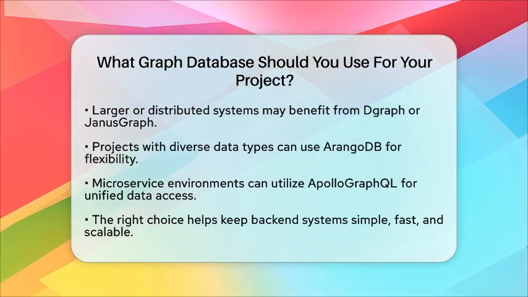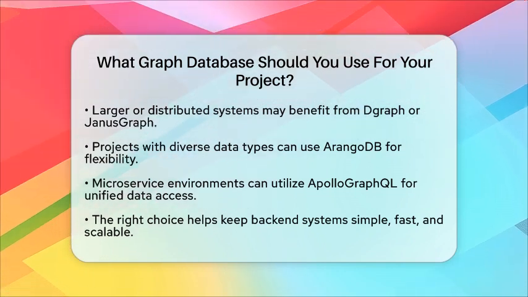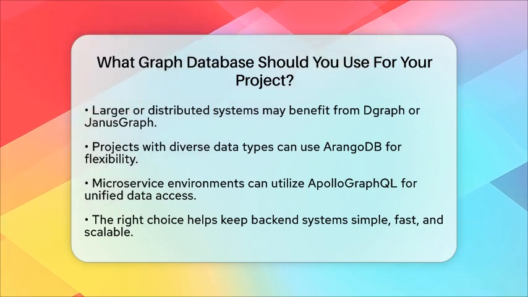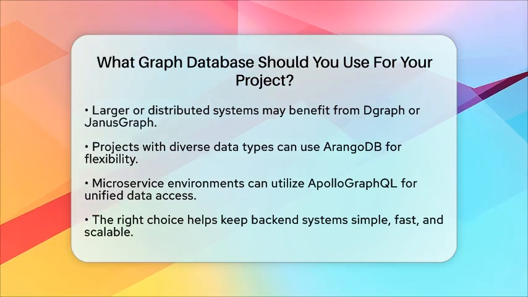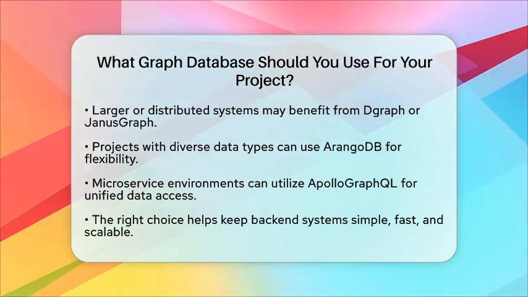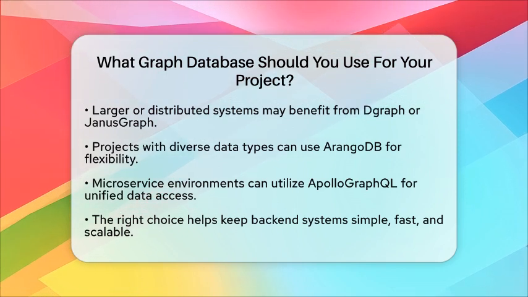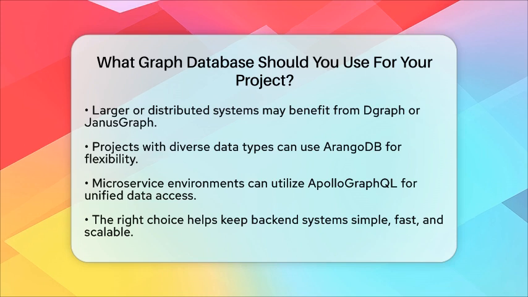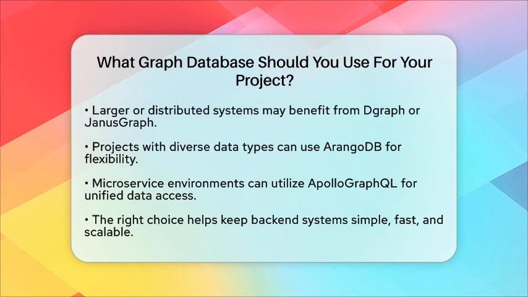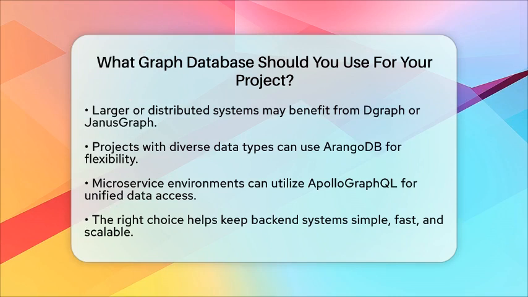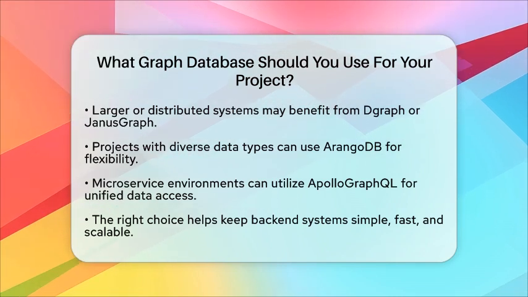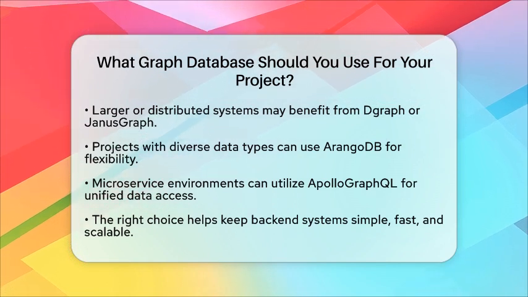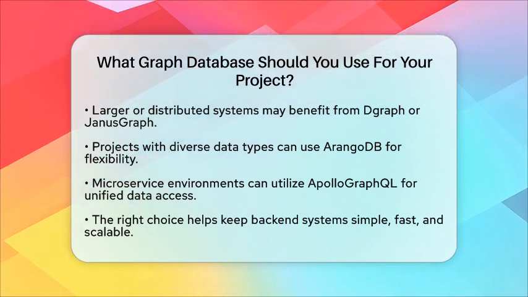When choosing a graph database, consider your data size, complexity, query language preference, and operational skills. If you want something straightforward and easy to start with, Neo4j or Memgraph are great options. For larger, distributed systems, Dgraph or Janus Graph fit well. If your project combines different data types, ArangoDB offers a flexible solution. And if you're building a complex microservice environment, Apollo GraphQL can unify your data access. Picking the right tool helps keep your backend simple, fast, and ready to grow.